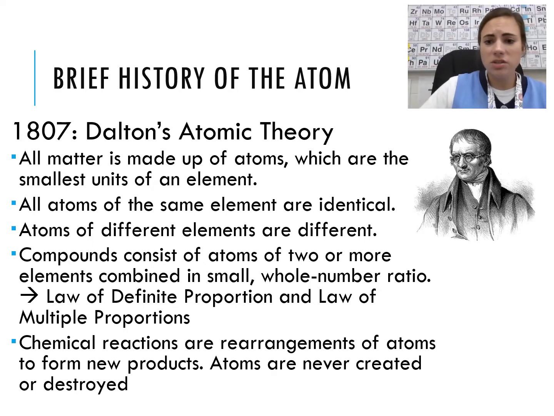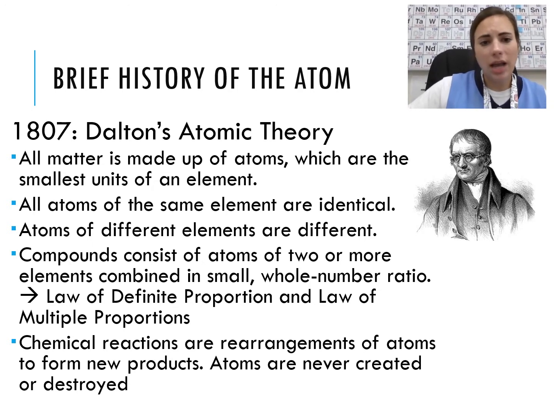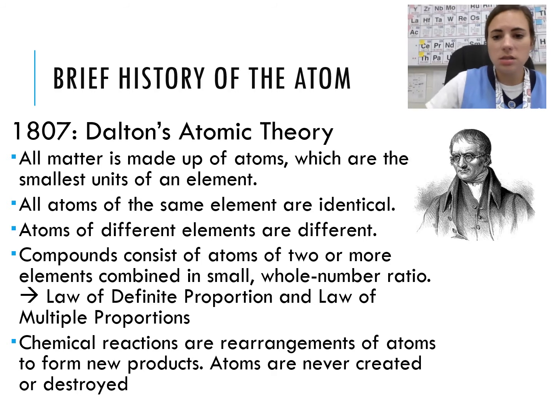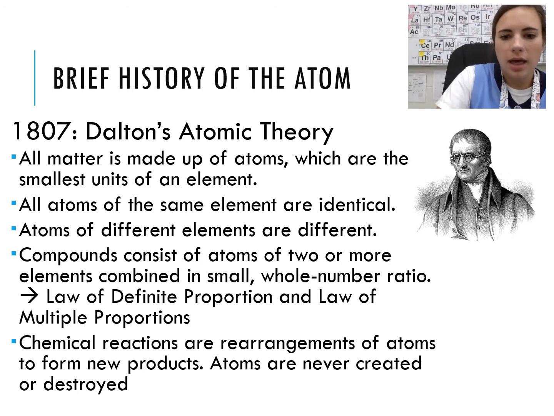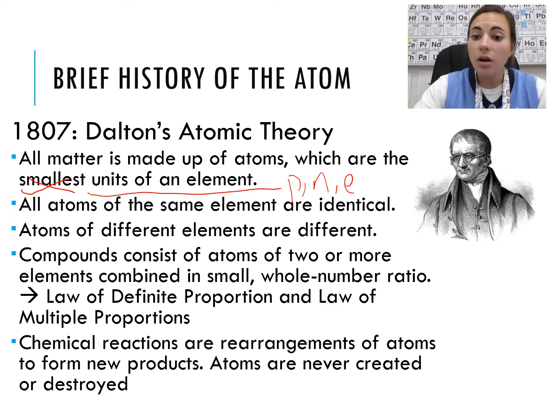They are the smallest units of an element that still retain its properties. But we do now know that there are things smaller than an atom, and that, of course, would be our protons, neutrons, and electrons. So things are smaller, but the atom is the smallest unit that retains its properties.